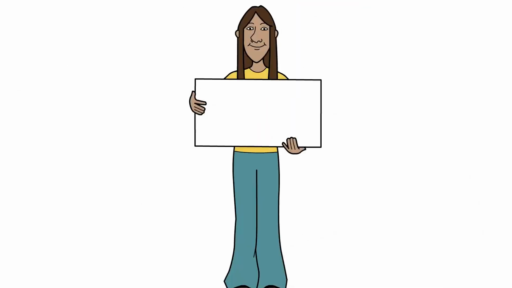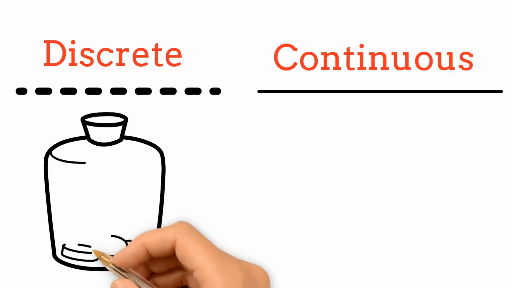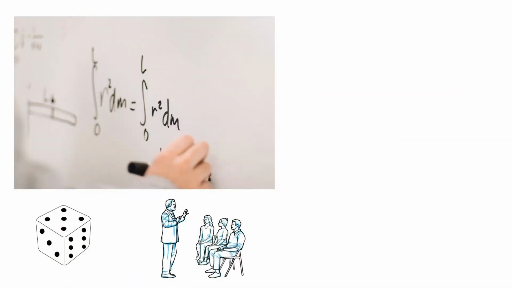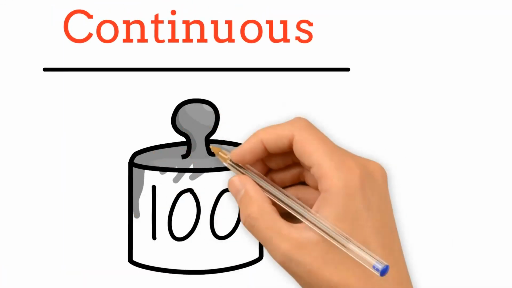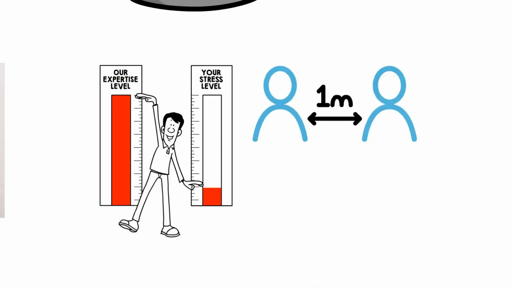So there are two types of quantitative data. One is discrete and the other one is continuous. The discrete data has values that cannot be broken down into fractions, such as numbers on the dice, number of students in a class, etc. While continuous data can be available in fractional values, such as height of a person, distance, etc.